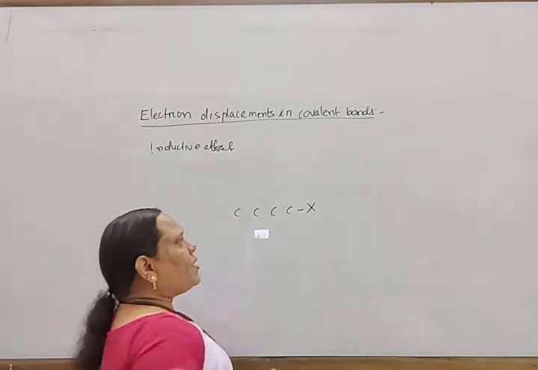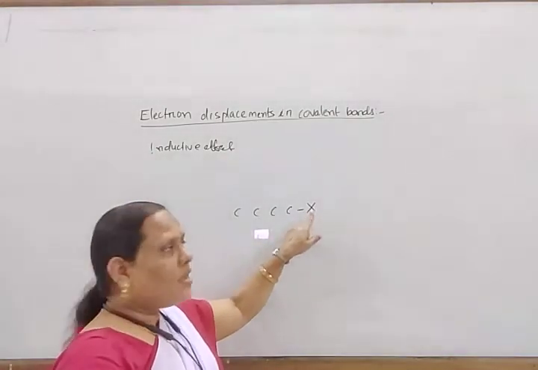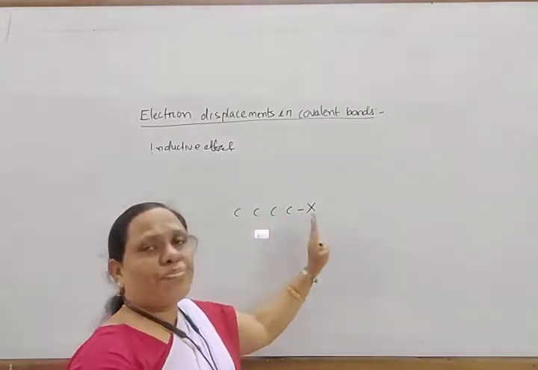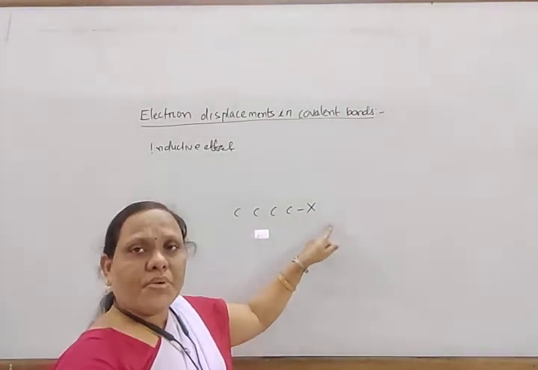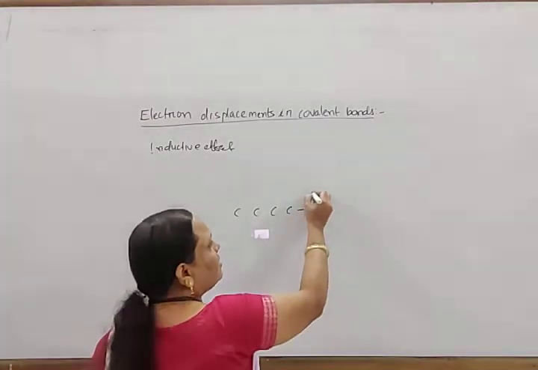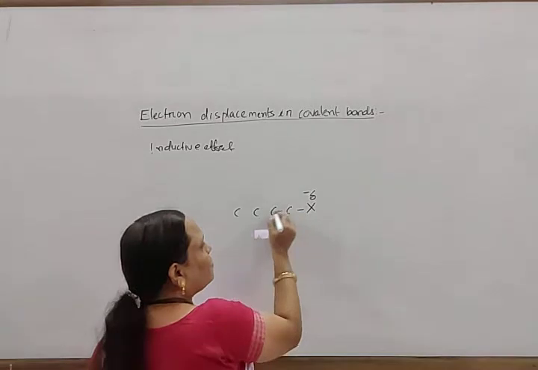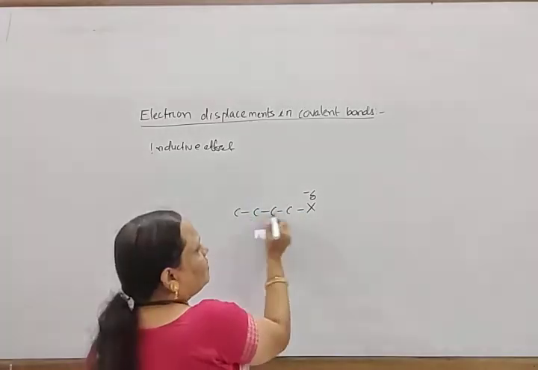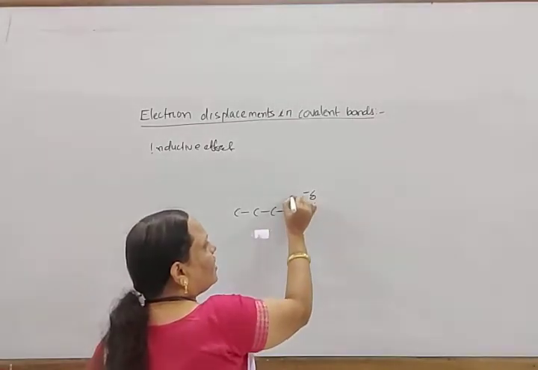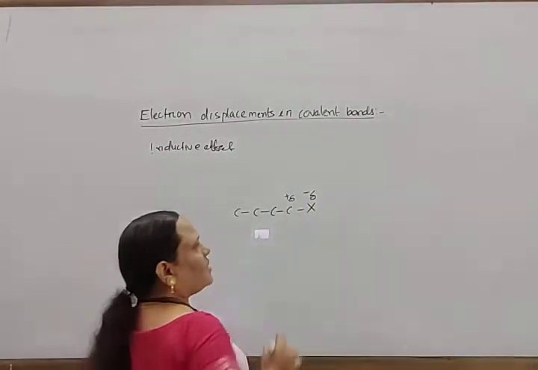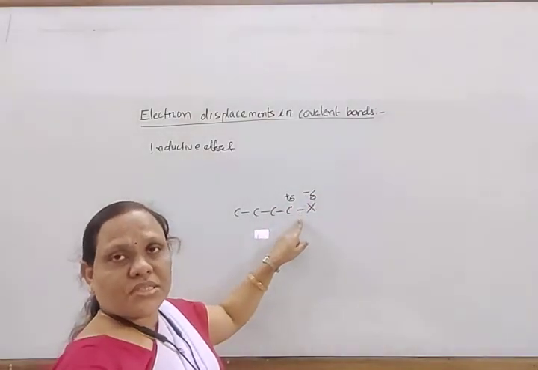The shared pair of electrons is shifted towards the more electronegative atom. This atom attracts the shared pair of electrons towards it, so this atom gets a partial negative charge. Suppose this is the sigma bond of the carbon chain. This carbon atom gets a partial positive charge. So this gets partial negative charge and this gets partial positive charge.